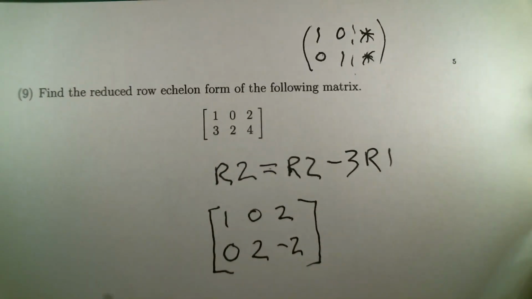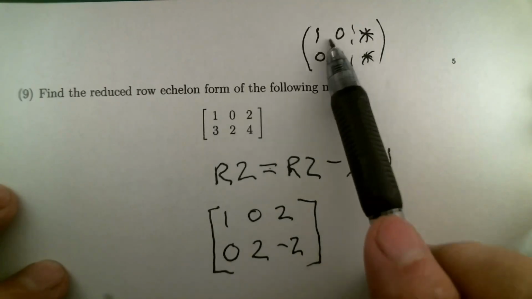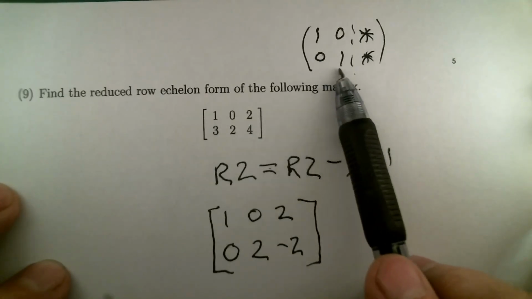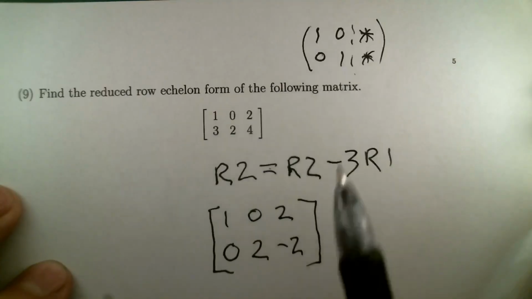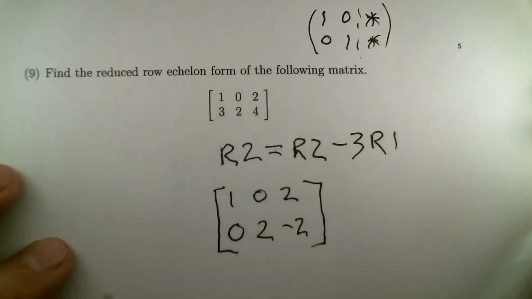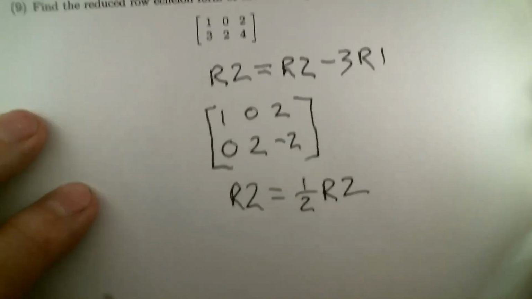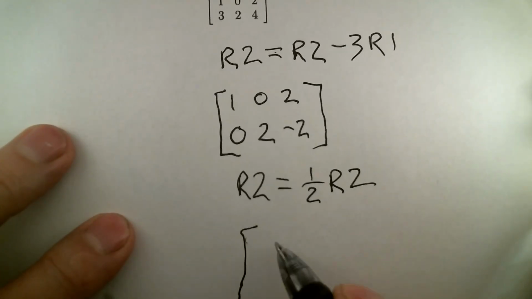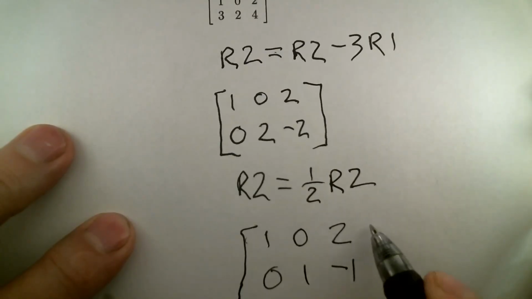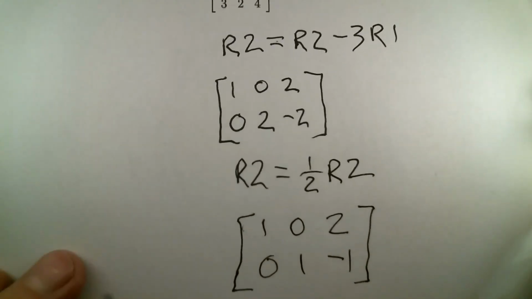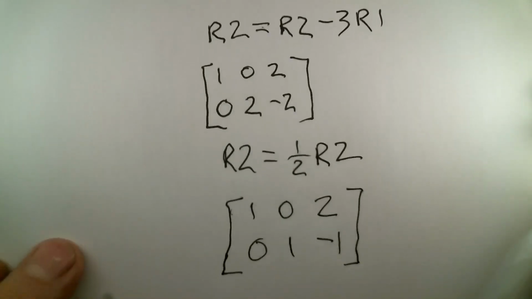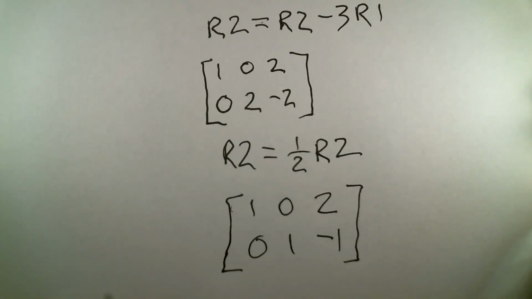All right, so that's close, but it's not all the way to reduced row echelon form, which should look like this little identity matrix in the coefficient part. 0, 1 is what I want here. What I've got is 0, 2. Can we fix that? You bet. I'm going to scale row 2 by a half. And that makes the final matrix look like 1, 0, 2, 0, 1, -1. Exactly the form mentioned above, with the stars replaced with 2 and -1.